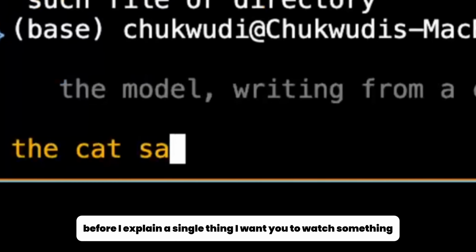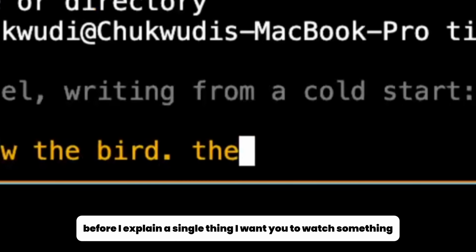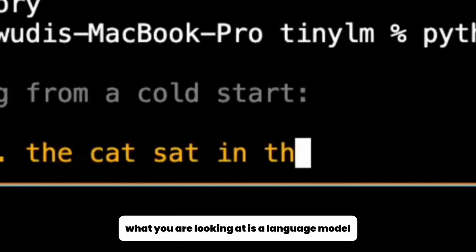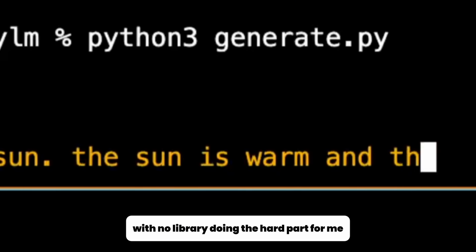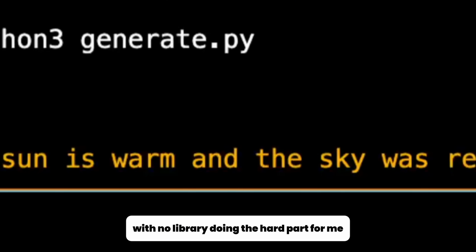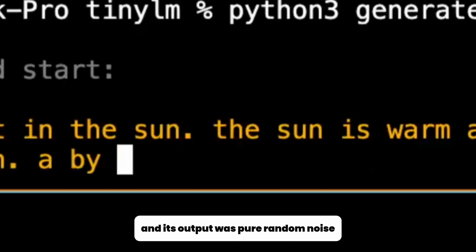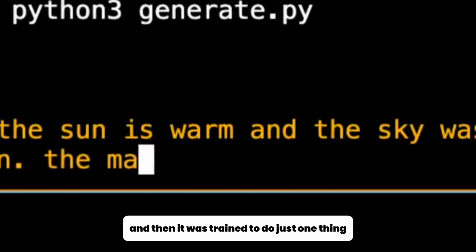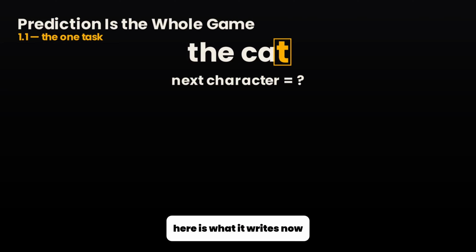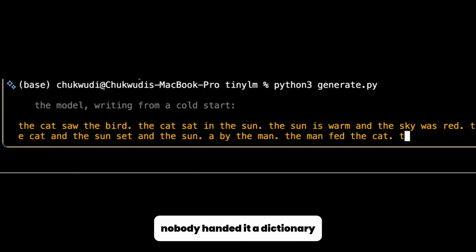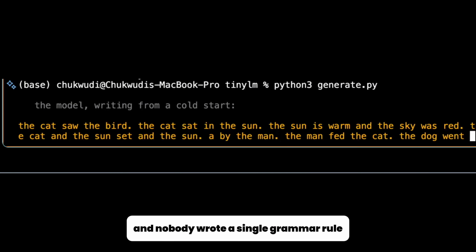Before I explain a single thing, I want you to watch something. What you are looking at is a language model that I wrote from scratch, in plain code, with no library doing the hard part for me. A few minutes before this, it knew nothing at all, and its output was pure random noise. And then it was trained to do just one thing, which is to guess the next character. Here is what it writes now. Nobody handed it a dictionary, and nobody wrote a single grammar rule.